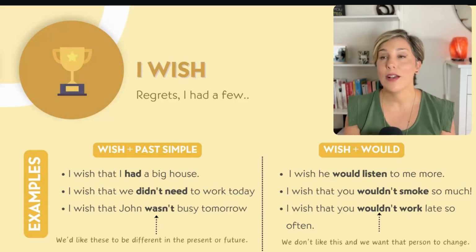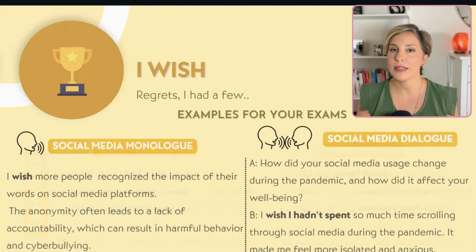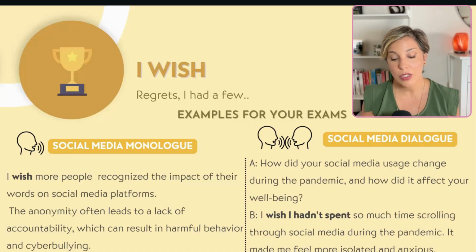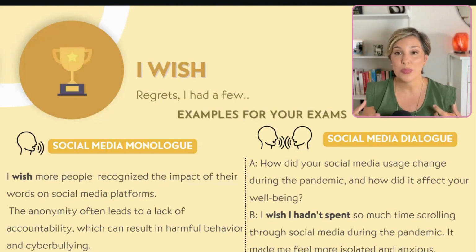And now, if you have to do a monologue or a dialogue about social media, okay, here are ways that you can use this grammatical structure. For example, I wish more people recognized the impact of their words on social media platforms. The anonymity often leads to a lack of accountability, which can result in harmful behavior and cyberbullying. So if you have to talk about the negative impact of social media, perhaps you can express your regrets or your desires. You can express how you would like things to be different.